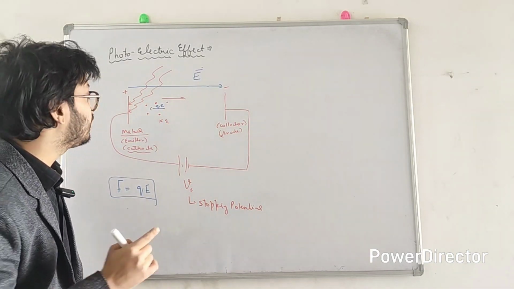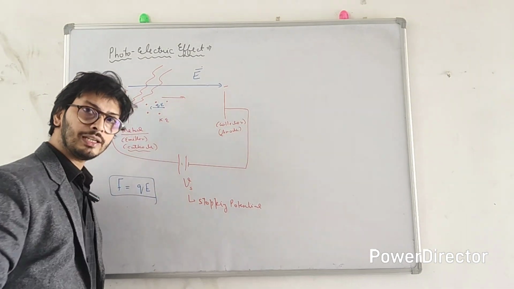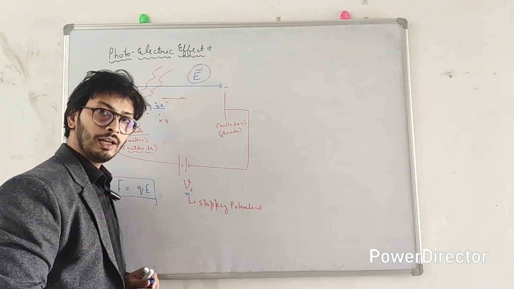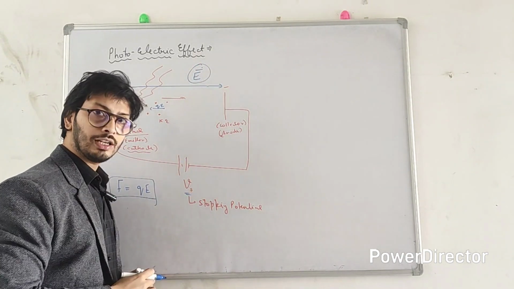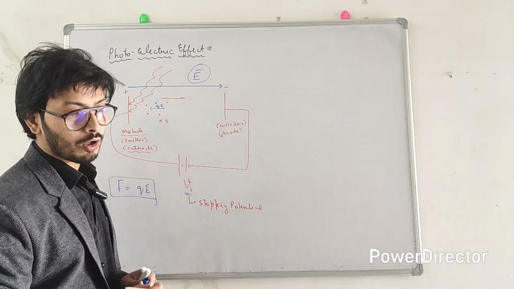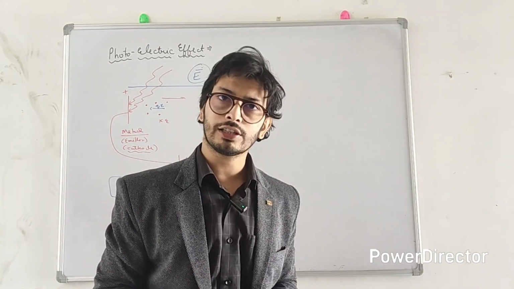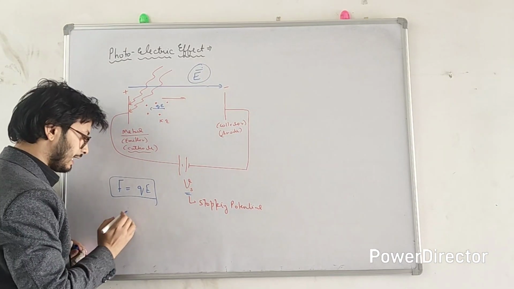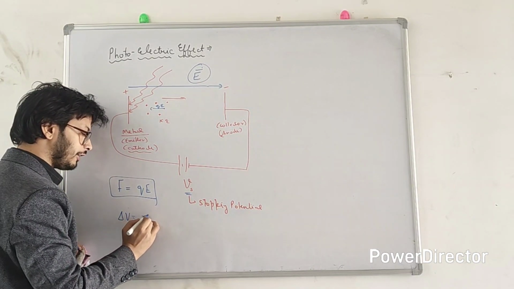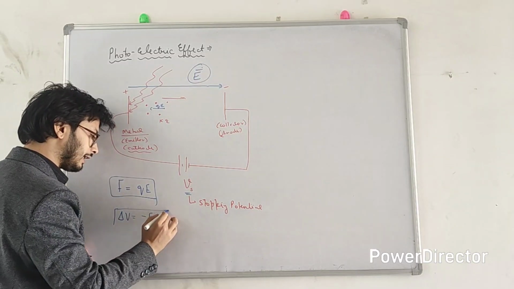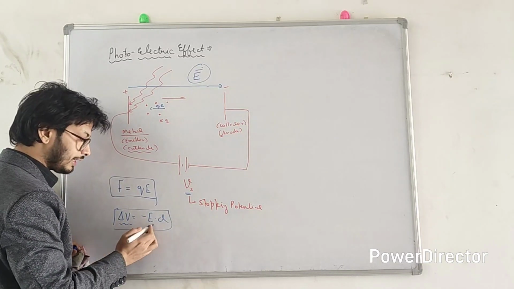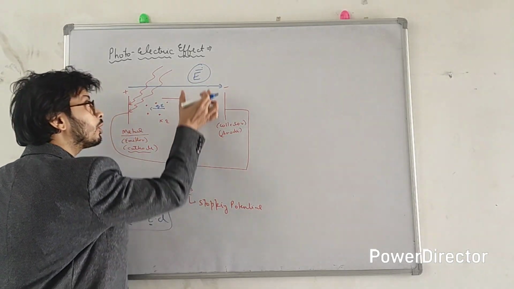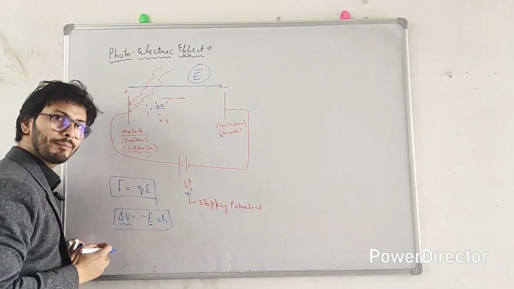What will happen with this? This force will reduce the kinetic energy, right? And the strength of this electric field directly depends on the electric potential. The relation of electric field and electric potential, you must also have studied in your electric potential chapter of class 12. You remember the relation? Yes, the relation is delta V is minus E dot D. So the greater the electric potential difference between the 2 points, the greater the electric field generated due to this potential difference, right? So more the potential, more the electric field, more the force, and the electron will stop.